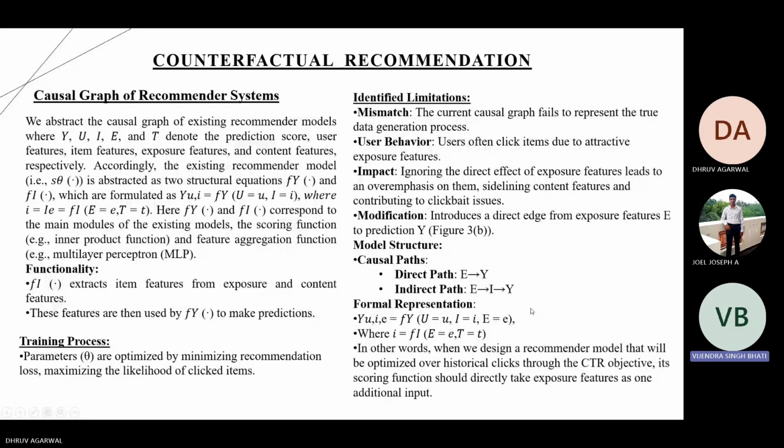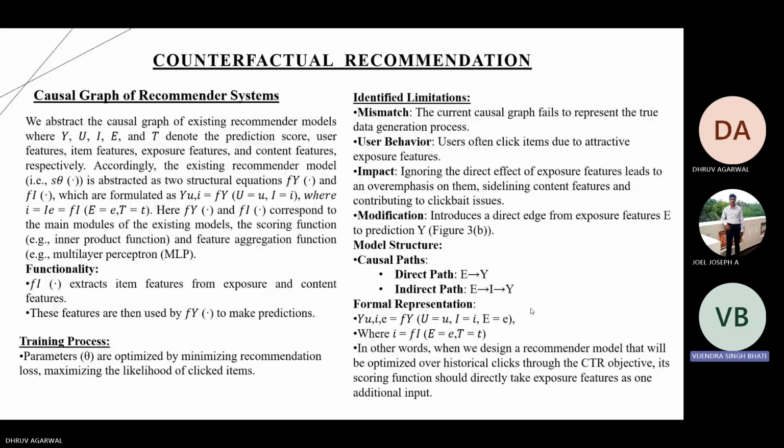However, this structure faces notable limitations. The current causal graph fails to accurately reflect the data generation process, leading to a mismatch. Furthermore, user behavior often skews towards items with appealing exposure features, for example clickbait, resulting in an overemphasis on these features and neglecting the content's quality. To address this, we propose a refined causal graph with a direct edge from exposure feature E to prediction Y to better represent real world scenarios.